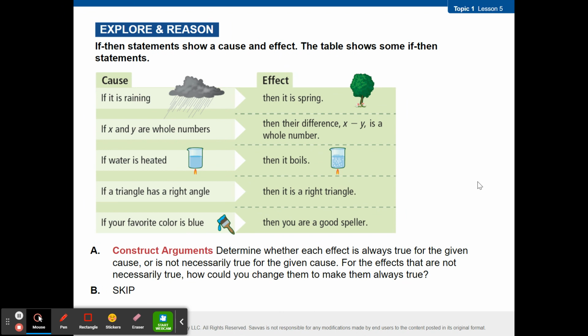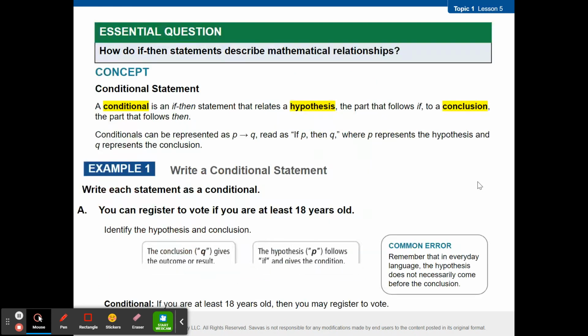All right, if a triangle has a right angle, then it is a right triangle. Who says true? Who says false? Very good, it's true. All right, no counterexample needed. If your favorite color is blue, then you are a good speller. Who says true? Who says false? Counterexample. Yeah? Me too. Don't worry. We're both counterexamples there, okay? So, does that make sense? Any questions on those? All right, let's move on then.